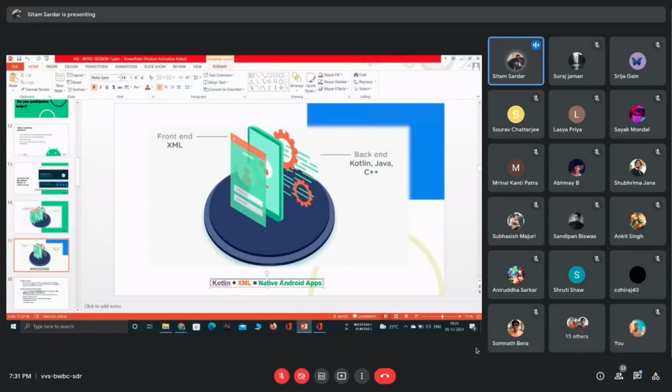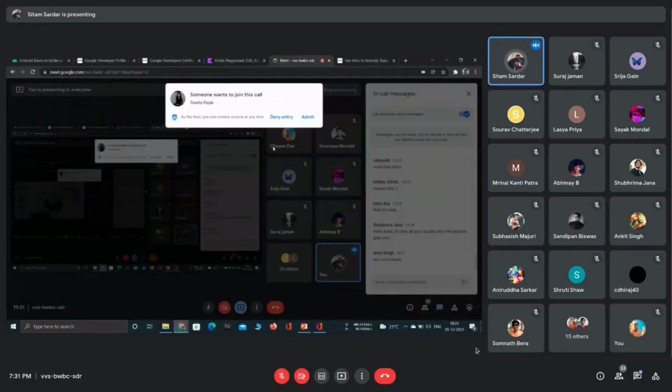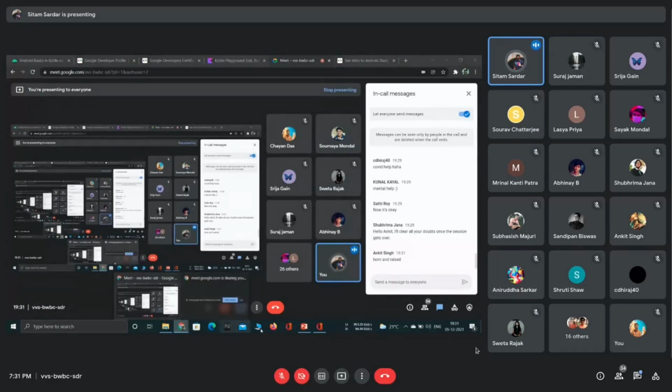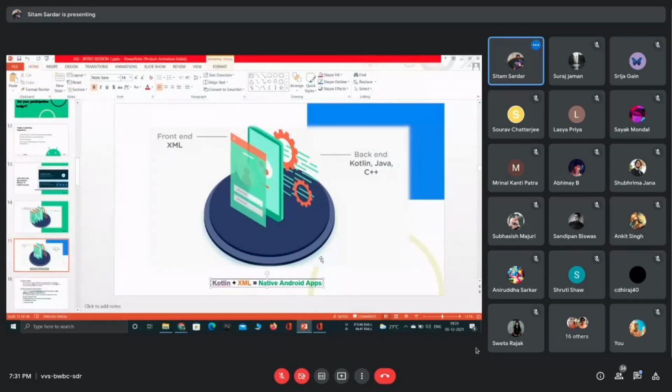Let's say you are an app developer making an app for Android. This app will be usable only on the Android platform. Then let's say you are an iOS developer making an app for iOS. That app will work only on the iOS platform. So the code base of a native Android app can't be used on the iOS platform.